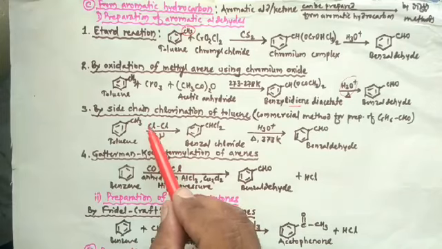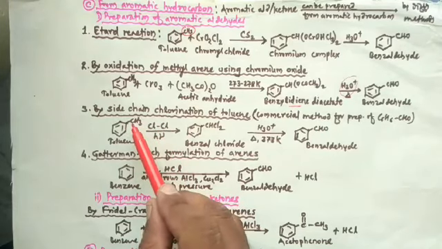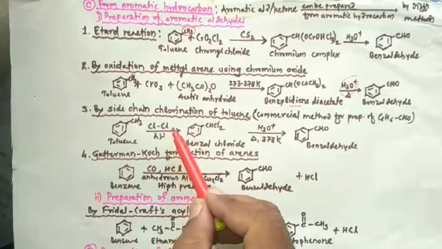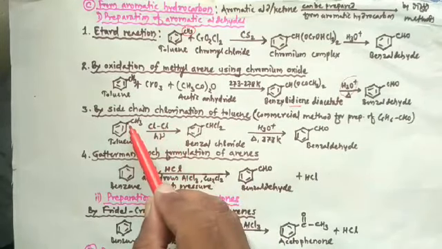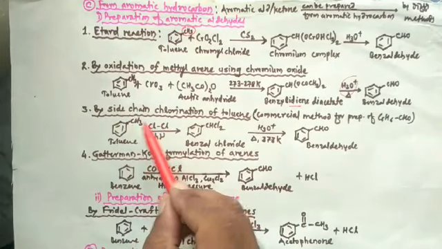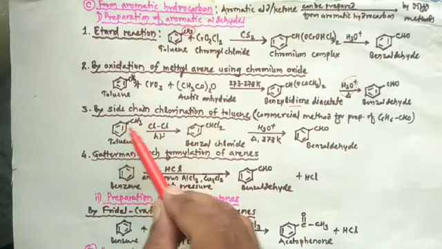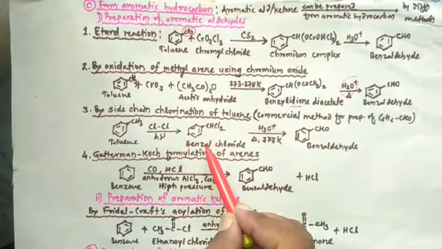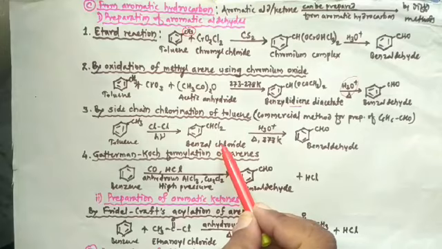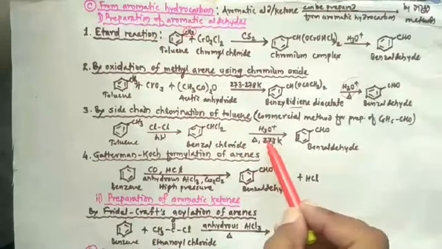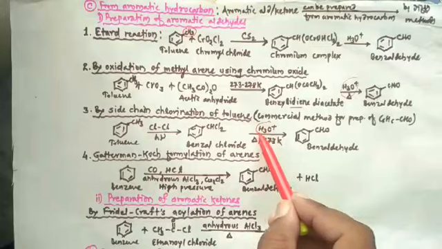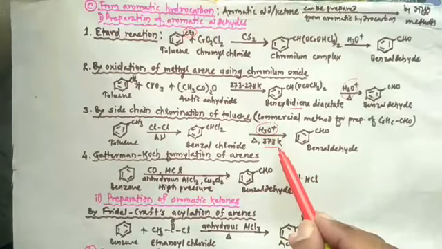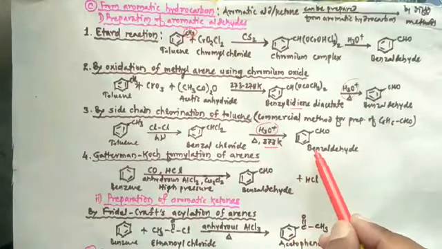In this method, chlorination of toluene is carried out in presence of ultraviolet light. First of all, it gives benzyl chloride, and on acid hydrolysis at temperature 373 Kelvin, it produces benzaldehyde.